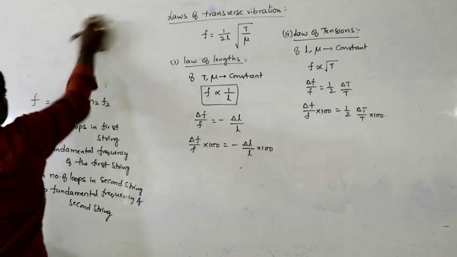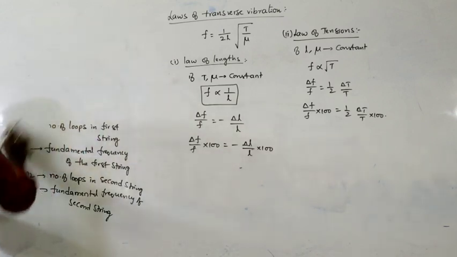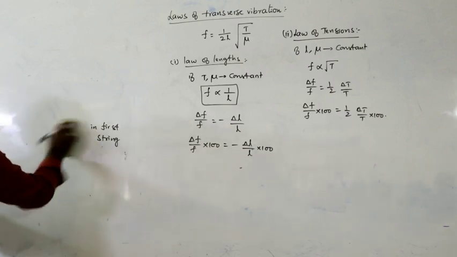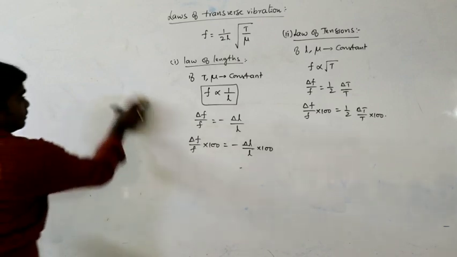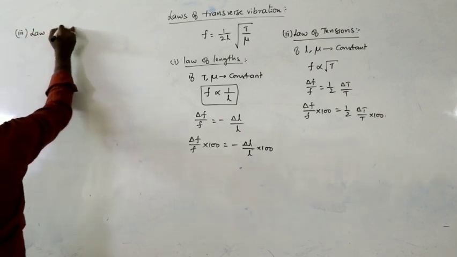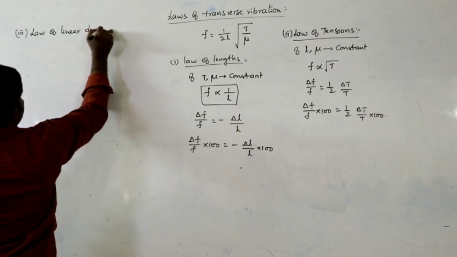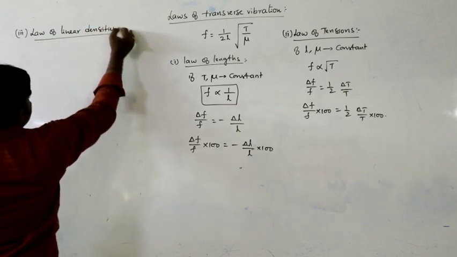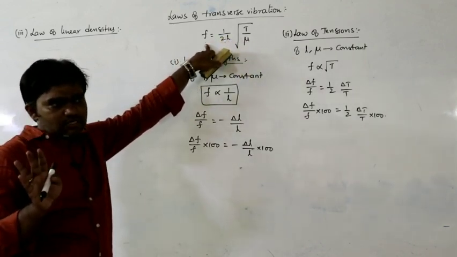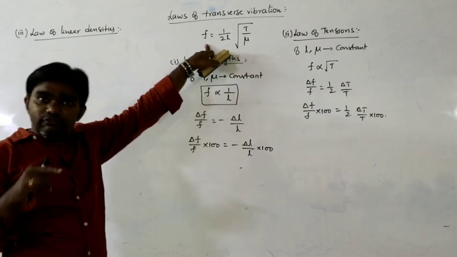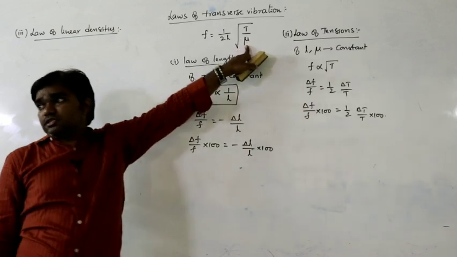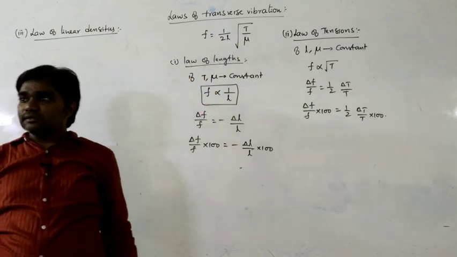The third one is the law of linear densities. Here linear density must be variable, and frequency must also change. Frequency never remains constant, because we are applying the laws to calculate the frequency only. So frequency changes and linear density changes. What are the remaining two variables? Length and tension.